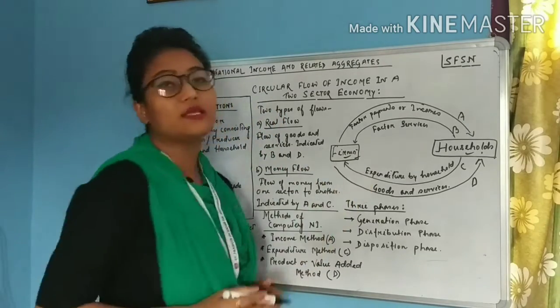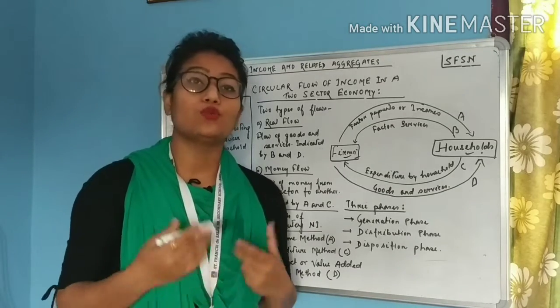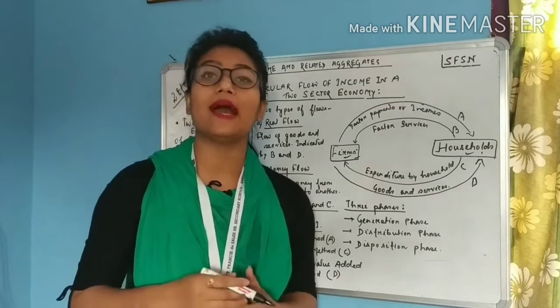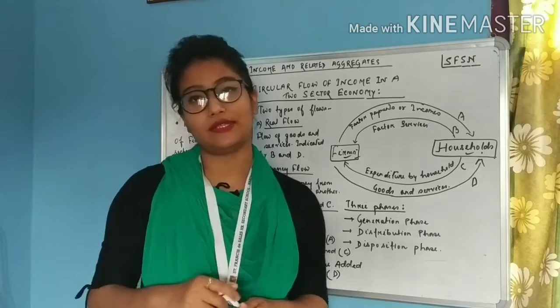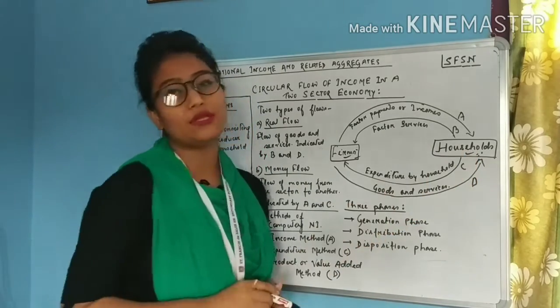So what will happen in this economy also? The firm, that is the producer sector, will have to hire the factor services to produce the various goods and services. But now the question is, from where will they hire these factor services? They will hire them from the household sector.